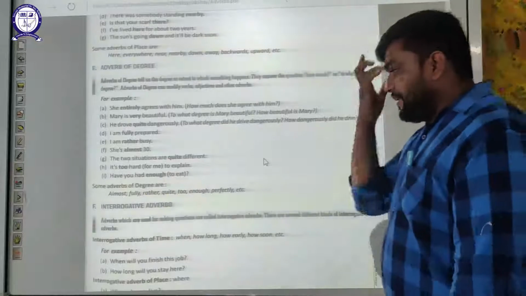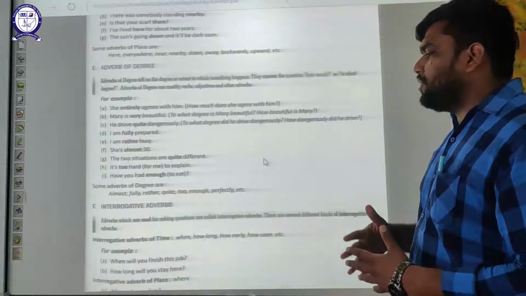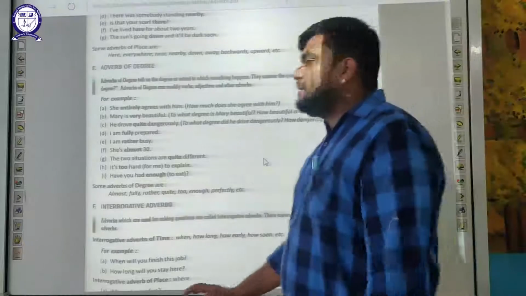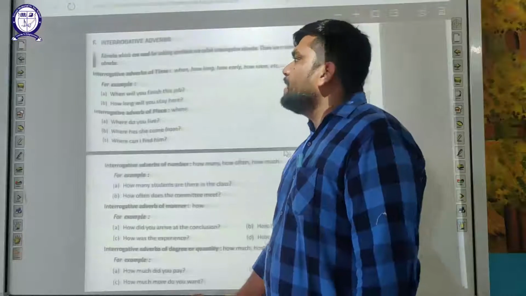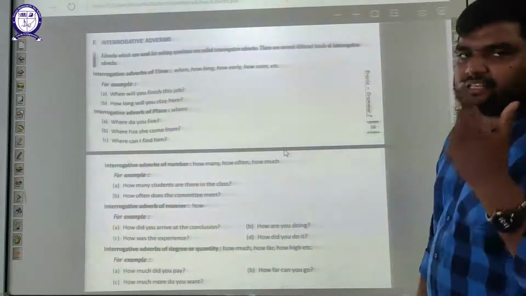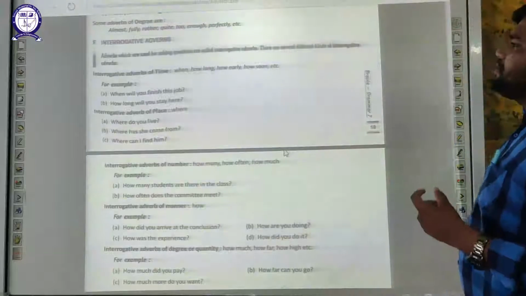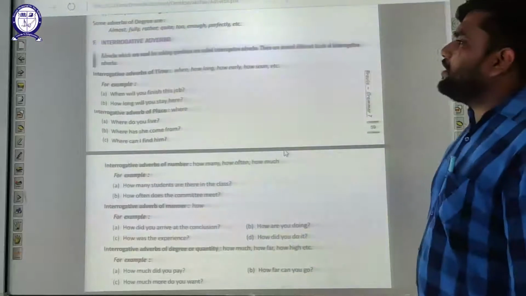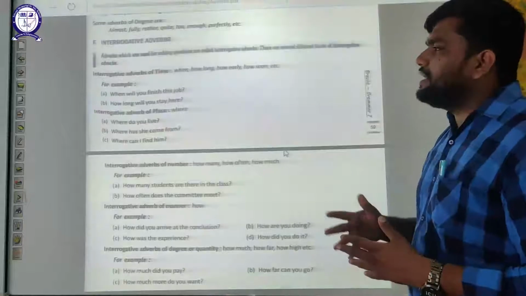Some adverbs of degree are almost, fully, rather, quite, too, enough, perfectly, etc. These are your adverbs of degree. Interrogative adverbs: adverbs which are used for asking questions are known as interrogative adverbs. There are several different kinds of interrogative adverbs. They are when, how long, how early, how soon, etc.